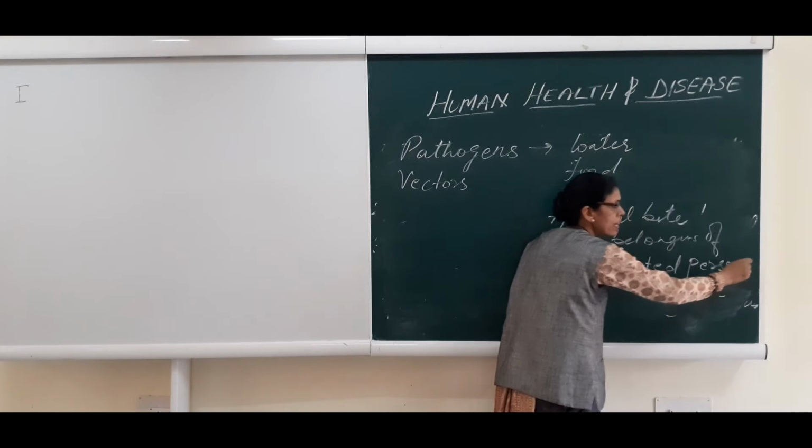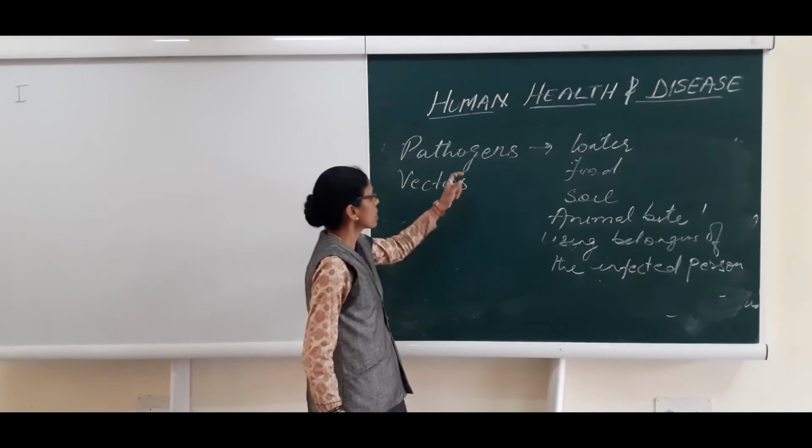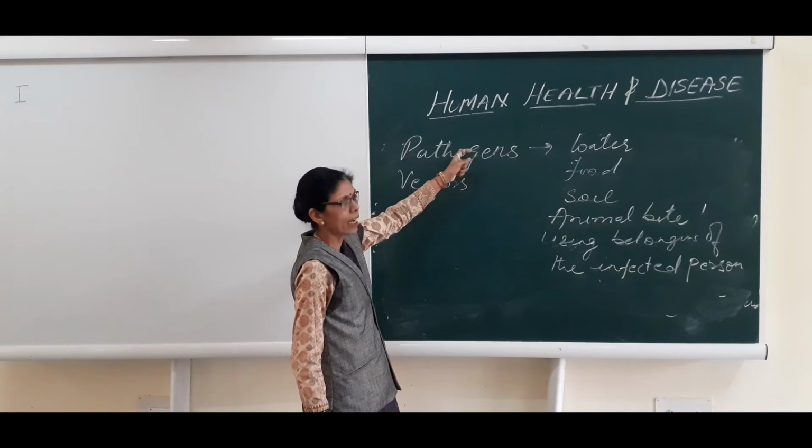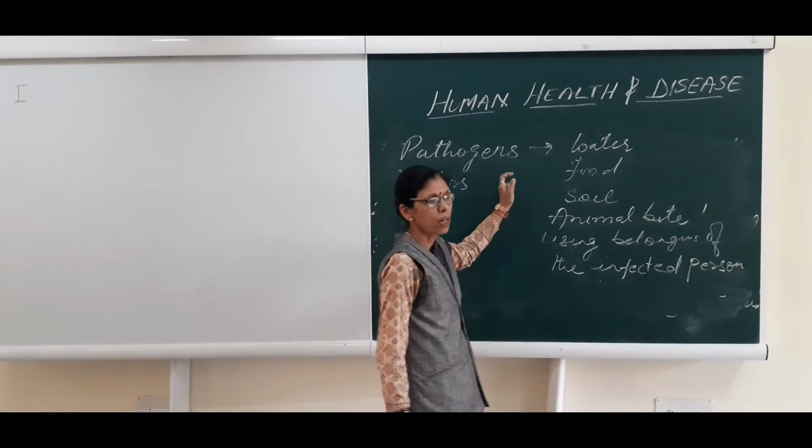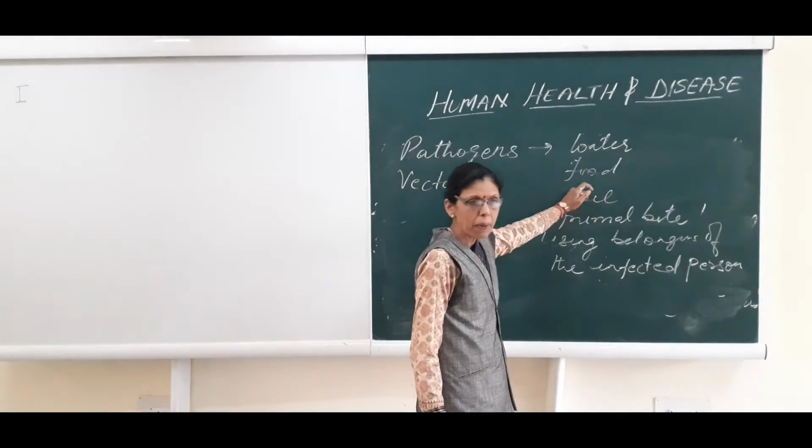These are the various ways by which these infectious diseases are transmitted from sick person to healthy person.